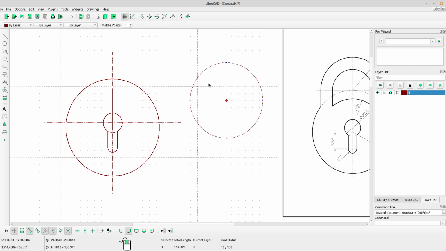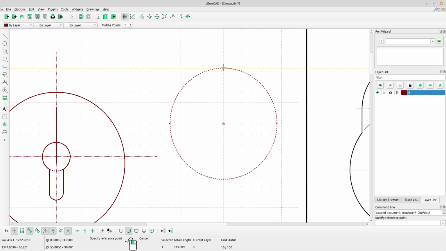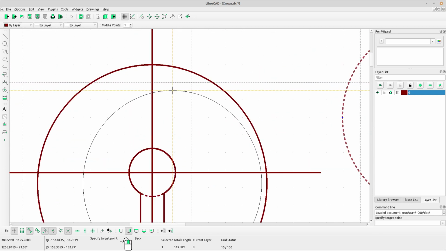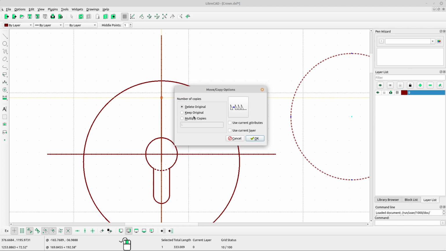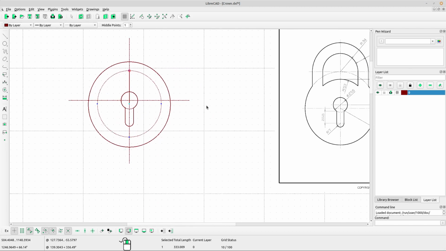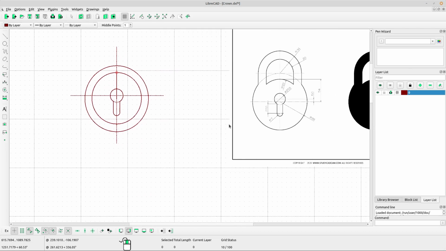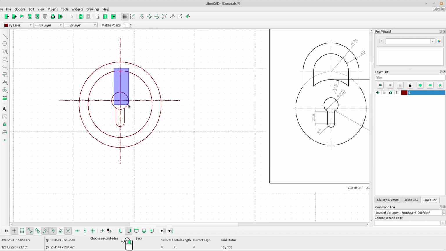Now select the circle we have created before and select move or copy tool. Left click at the reference point at the top side of our circle and bring the circle into the position at the end, or the top, of our line we have created before. Select delete original and click OK. Press escape on your keyboard. Now delete this helping line.